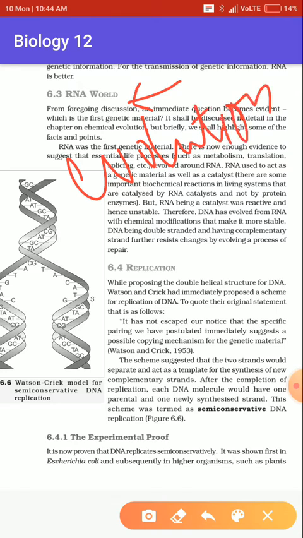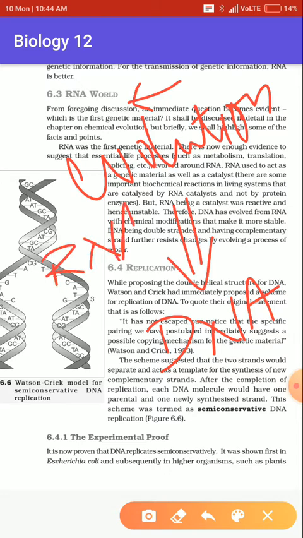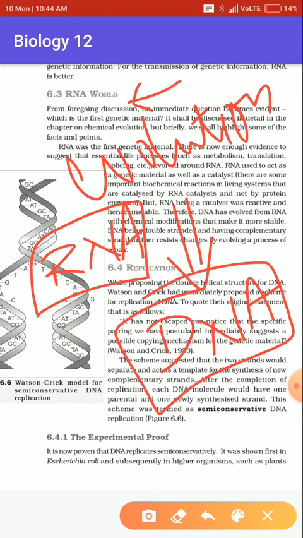We have the chapter on evolution. When evolution came into effect, this RNA might have changed and gradually turned into DNA, because we know that RNA is an unstable substance, and because of its instability it might have evolved slowly. Some organisms couldn't evolve, so they have RNA in them. Some evolved, so they have DNA present in them. So we can say one thing: DNA has evolved from RNA.